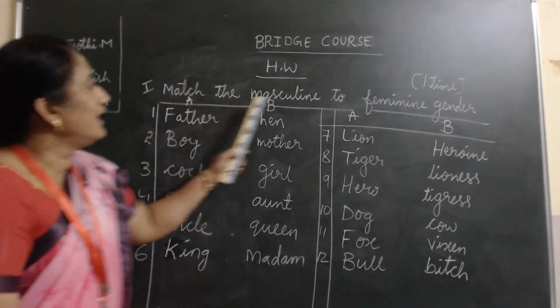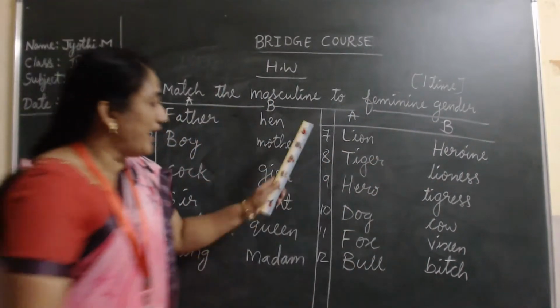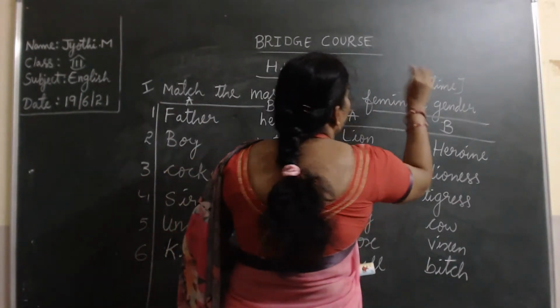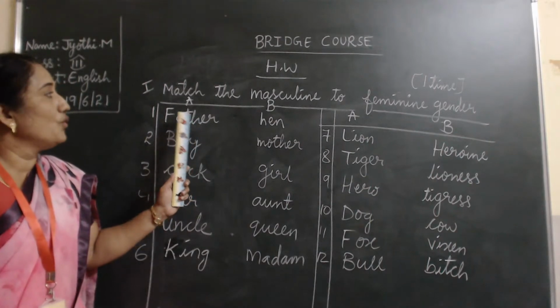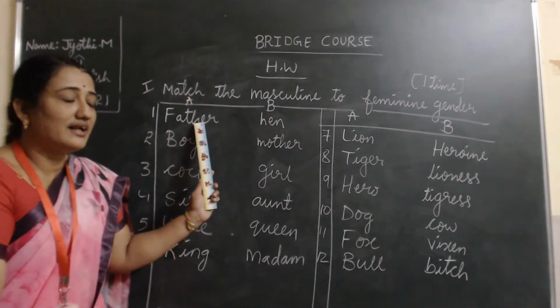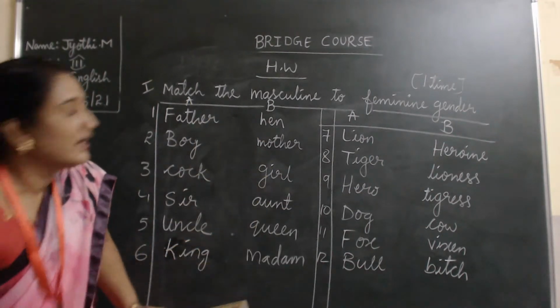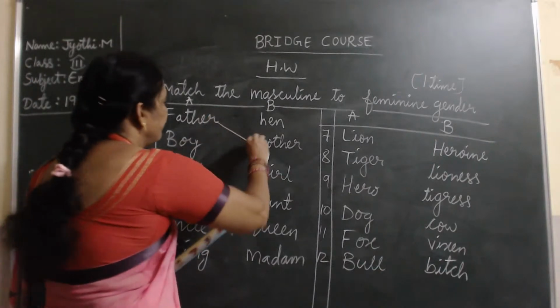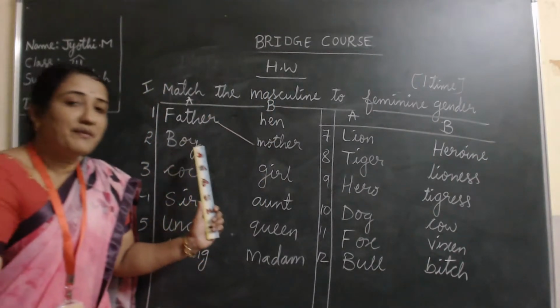See, now match the masculine to feminine gender because you have learned today. If you practice this, you'll understand it better. Now, father, you know, masculine gender is father. What will be the feminine gender of father? It will be mother. What you have to do? You have to just draw the line. Then, for boy, what is the feminine gender?